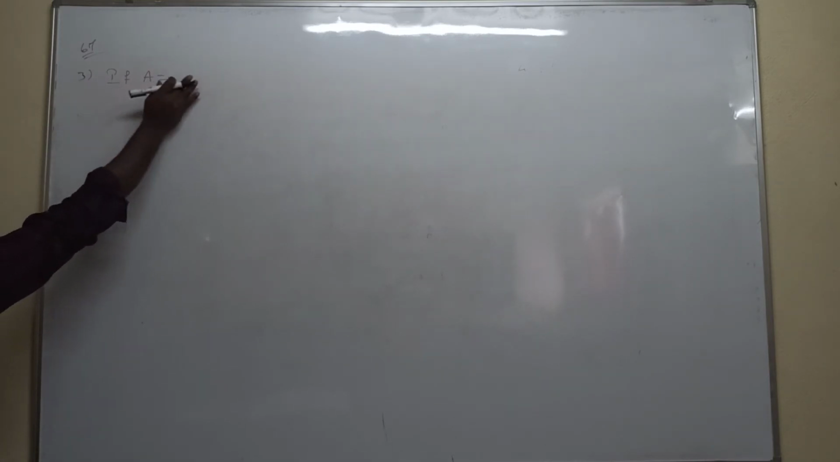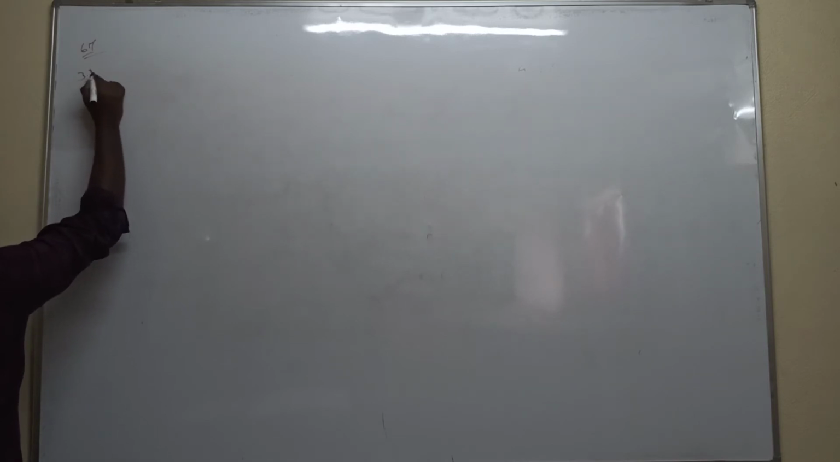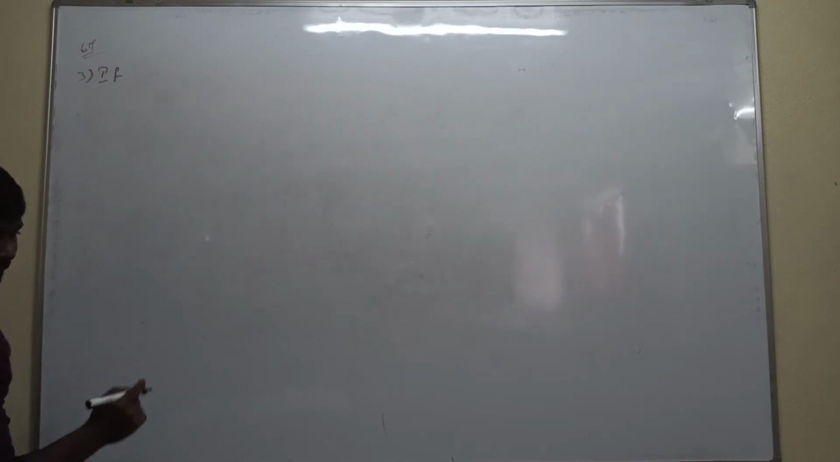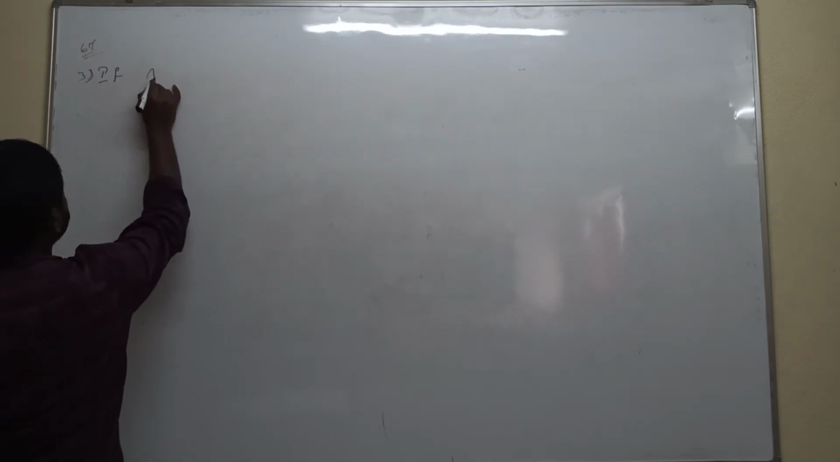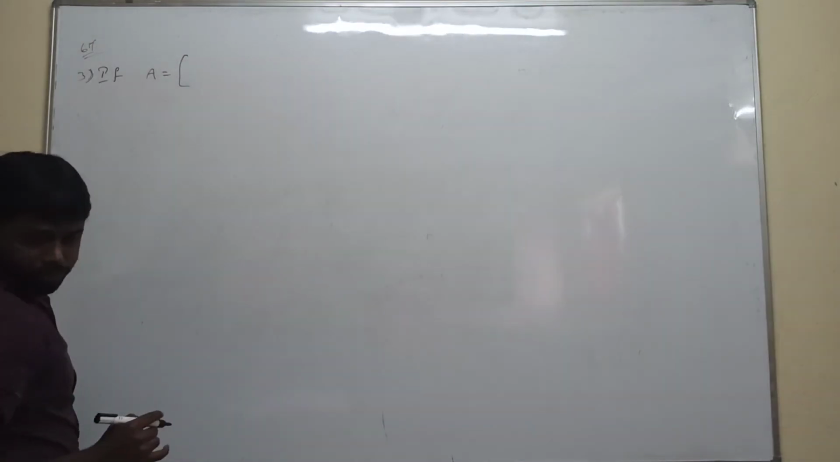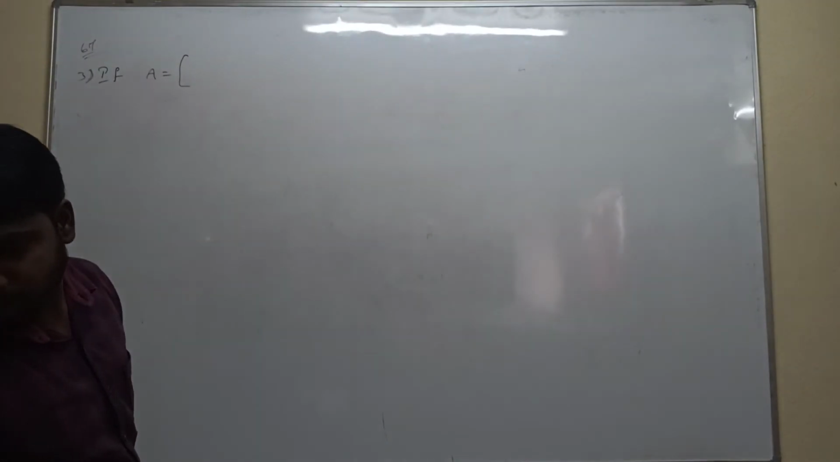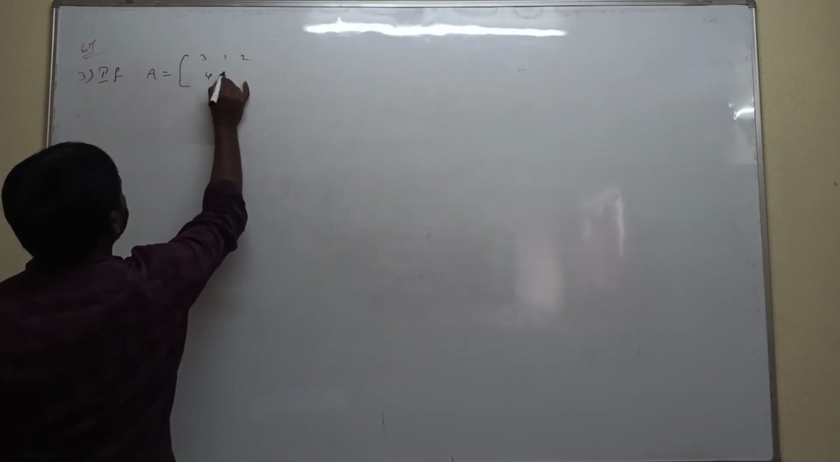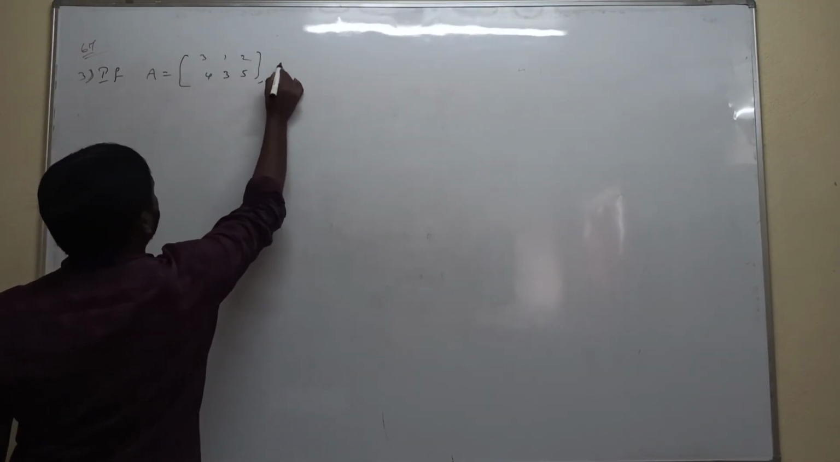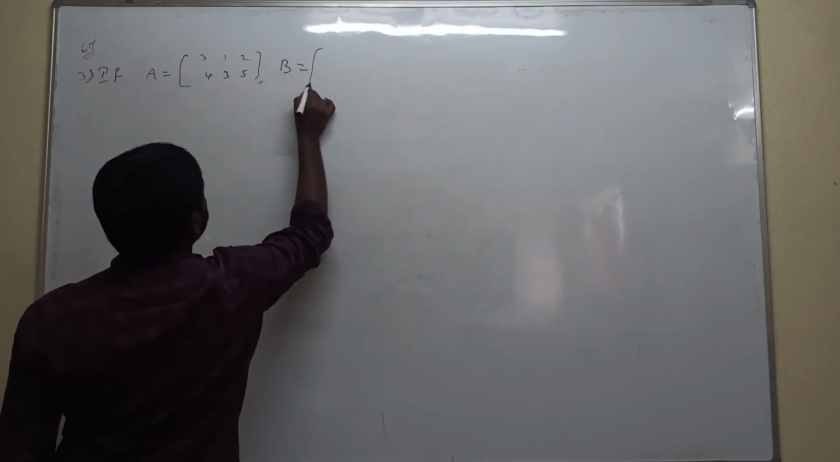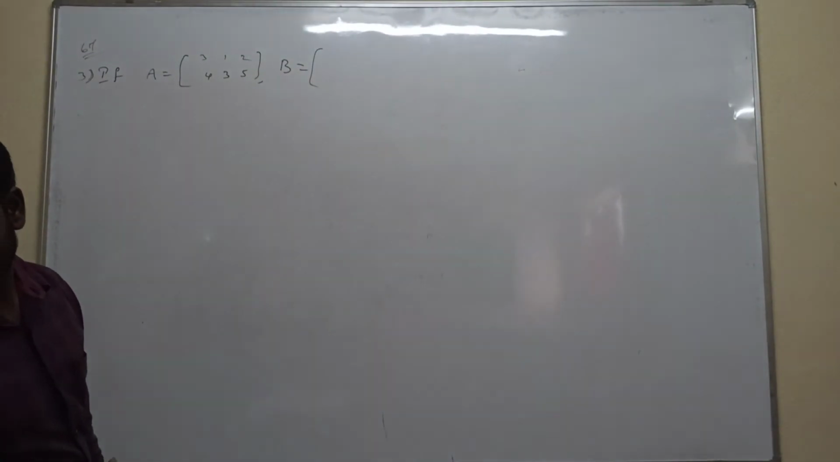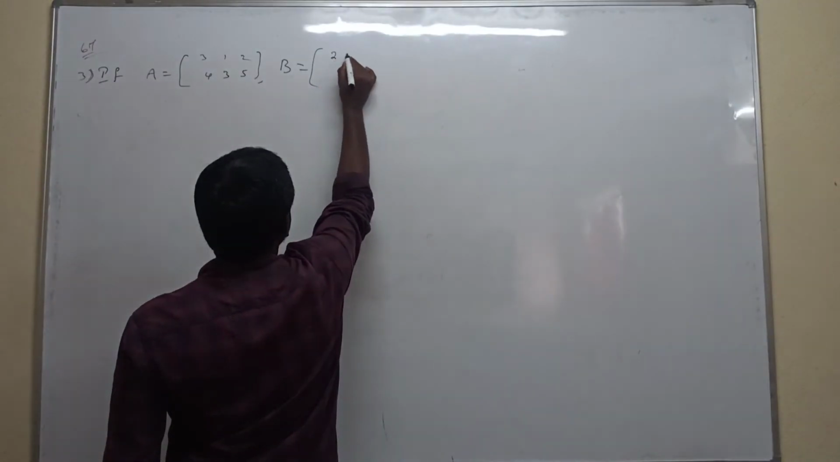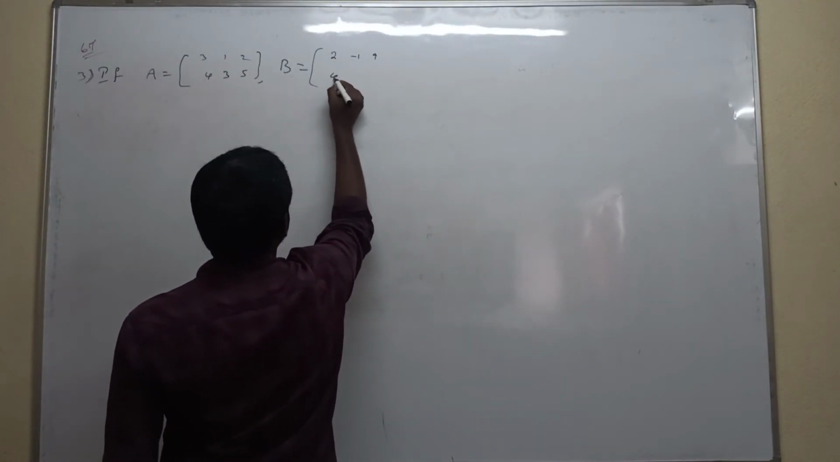Third question. If capital A is equal to [3 1 2; 4 3 5], and capital B is equal to [2 -1 9; 4 3 2].